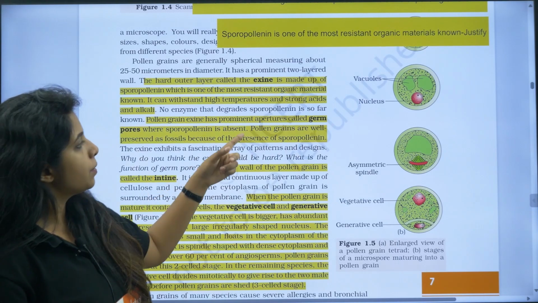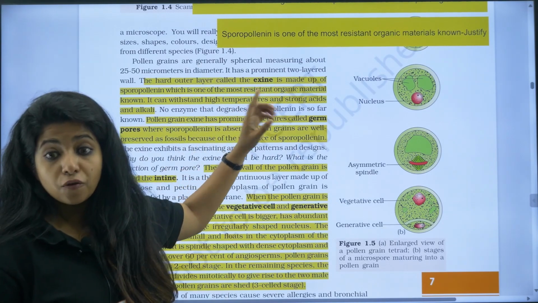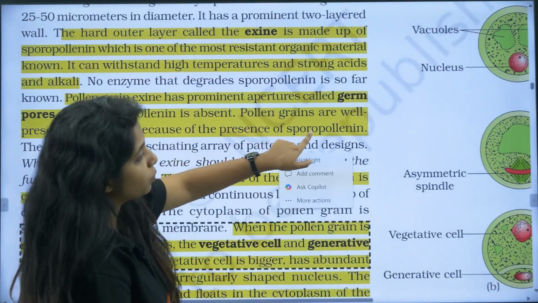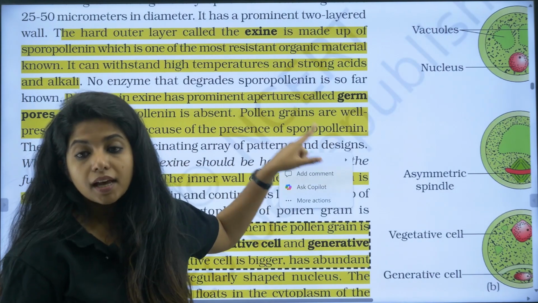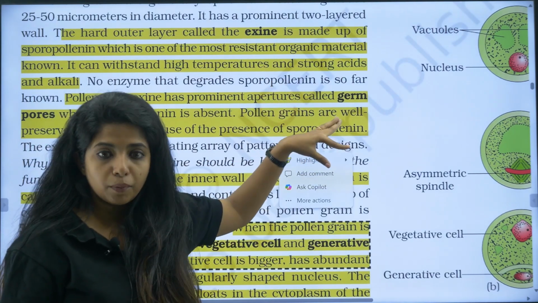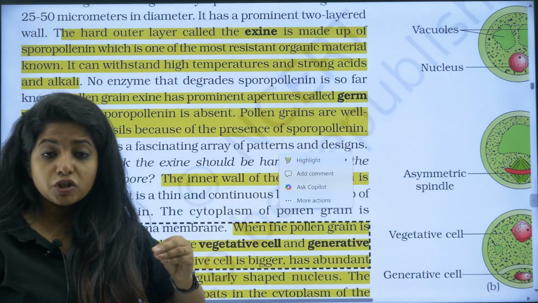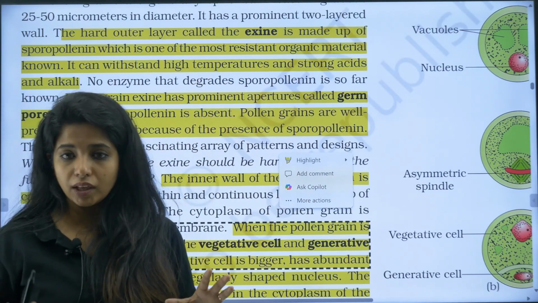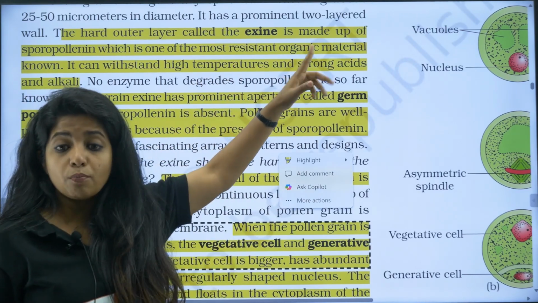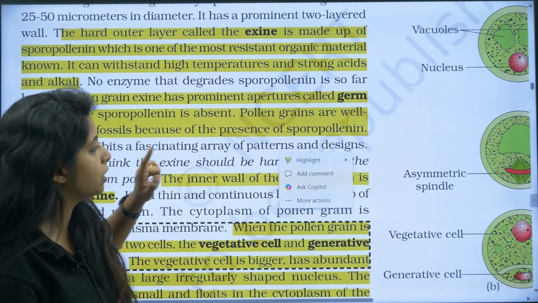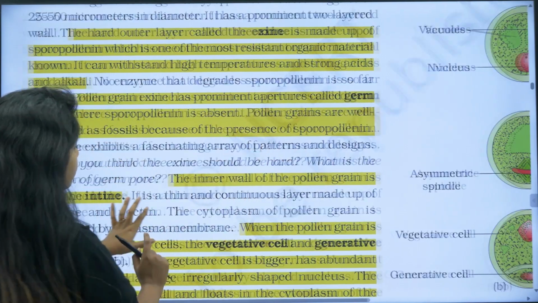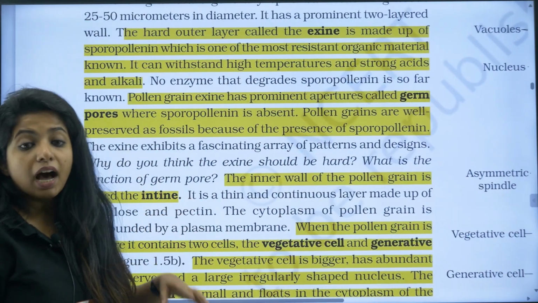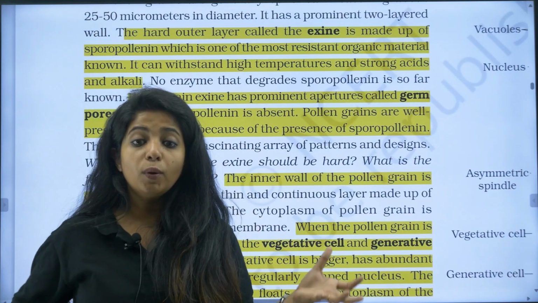Okay, so over here what is the exine made up of? Very important question. Over here you see sporopollenin. This is what exine is made up of, and this is a very tough component which can withstand high temperatures, strong acids and alkali and everything. So it's the most resistant organic matter. It's a very important question that I am telling you over here. Now the inner wall, as I said, is intine.